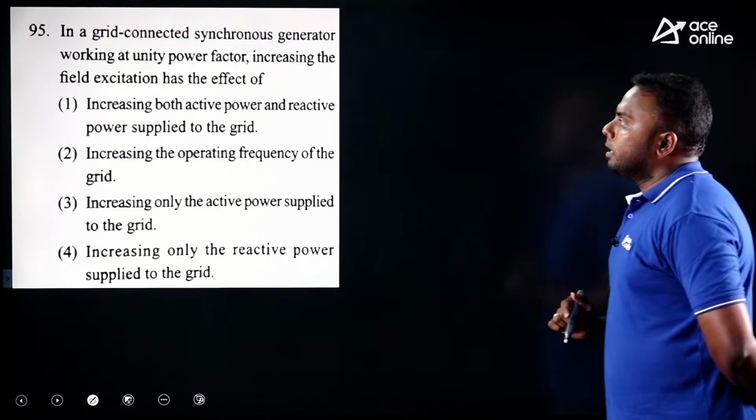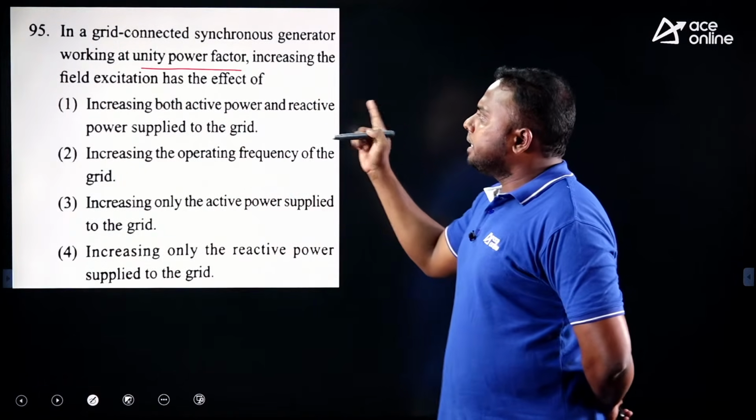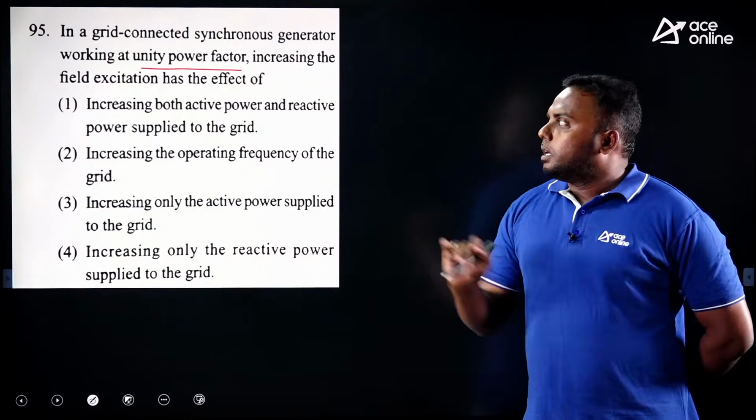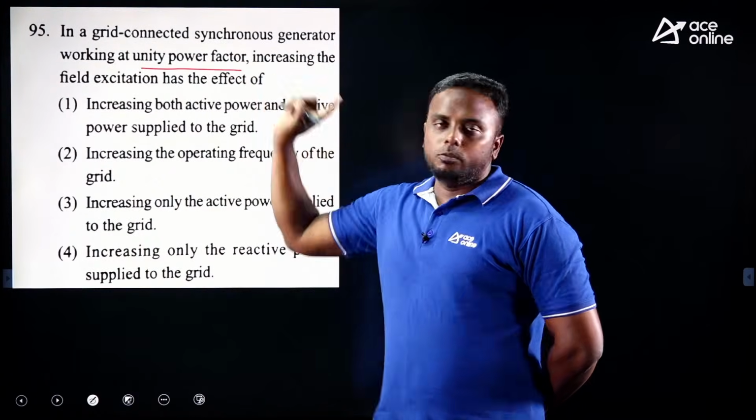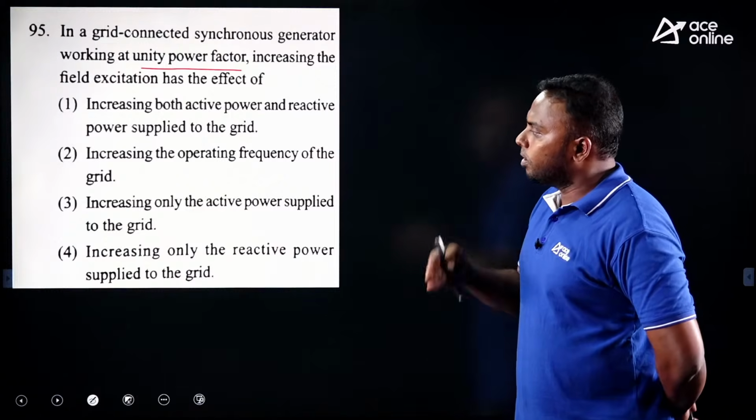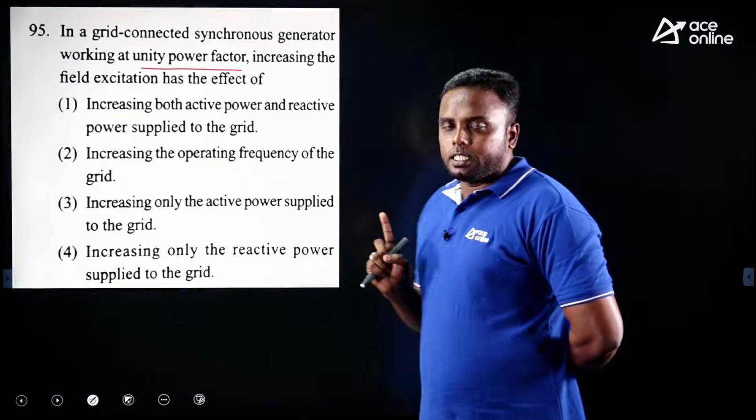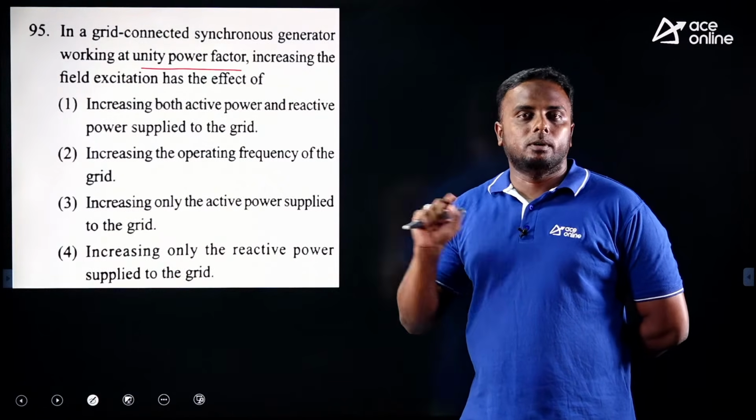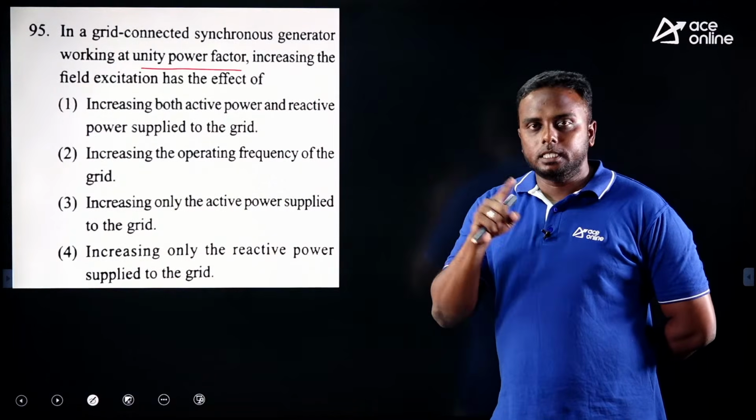Next. In a grid connected synchronous generator working at UPF, increasing field excitation has the effect of... This is from the inverted V curves. The generator is connected to the grid, the alternator is operating on a bus bar, and it is operating at UPF. Okay. From now, excitation increases. Whenever excitation increases, what happens to active power and reactive power? If you remember, with a change in excitation, active power is constant. But with a change in steam input, active power will change. So here, as excitation is changing, active power has no change, but excitation increases.